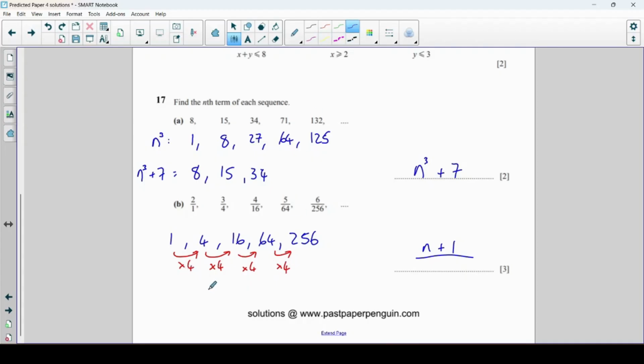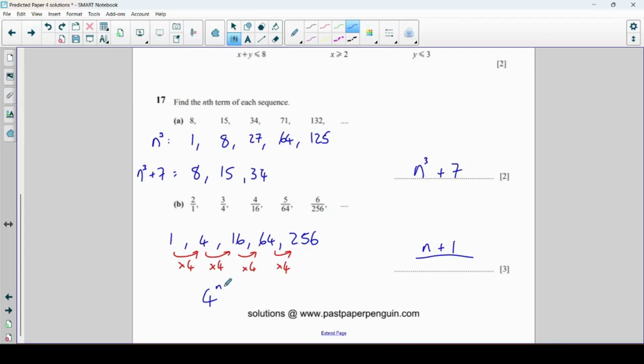So that means that it looks like this, 4 to the power of n. Okay, if I do 4 to the power of n, that gives me 4 when n is equal to 1, 16 when n is equal to 2, 64 when n is equal to 3. So you can see there's a little bit of a problem. So what I want to do with this n is I don't want to get 4 here, I want to get 4 as the second one.